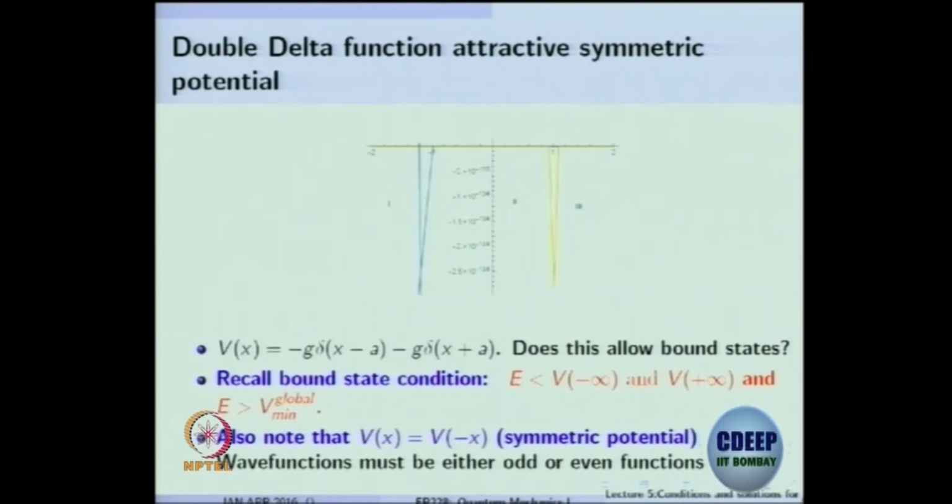So I have already proved for you that for symmetric potentials and 1D bound states, and now we are looking at bound states, the wave function has to be non-degenerate and it should be either an odd function or an even function. We are going to use this property when we write the solution. Now we are not going to write solutions blindly, we are going to incorporate this fact.